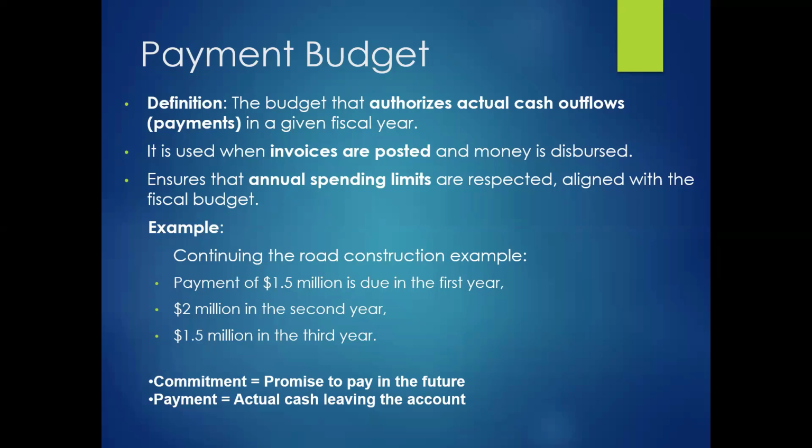Again, we have the same example of road construction, which we need to have for the 3 years. Every year, we have an allocated budget. We have split this across 3 years: we are going to spend a $1.5 million payment budget for the first year. The next year it is going to be $2 million, and in the third year the payment budget is going to be $1.5 million. This is how we can reserve the amount and maintain the payment budget.